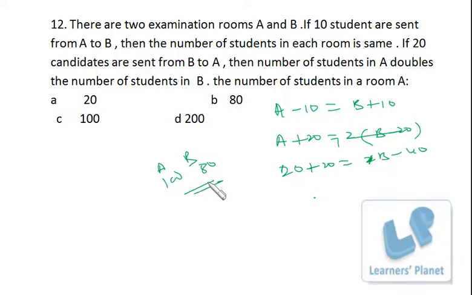If you send 20 students from this class to this class, it will be 60 and it will be 120. So that's pretty simple. Okay, and if you wish to go by option, that's also very easy.